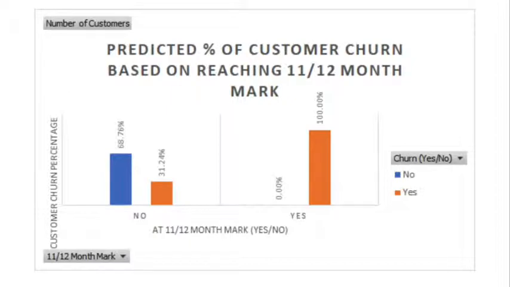The graph above illustrates the percentage of customers that are predicted to churn based on whether or not they are at the 11 to 12 months mark, which is when their contract will end. Based on the figure, we can see that 100% of customers achieving their 1-year mark are likely to churn. From people that are not at the 11 to 12 months mark, only 31.24% of them are predicted to churn. Comparing both, we can see that people achieving the 1-year mark are way more likely to churn.